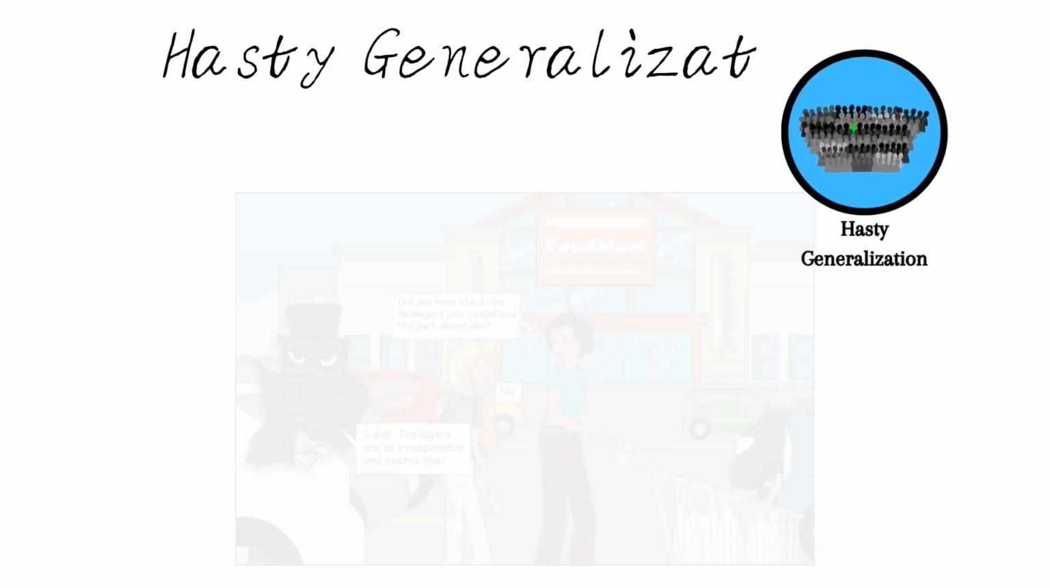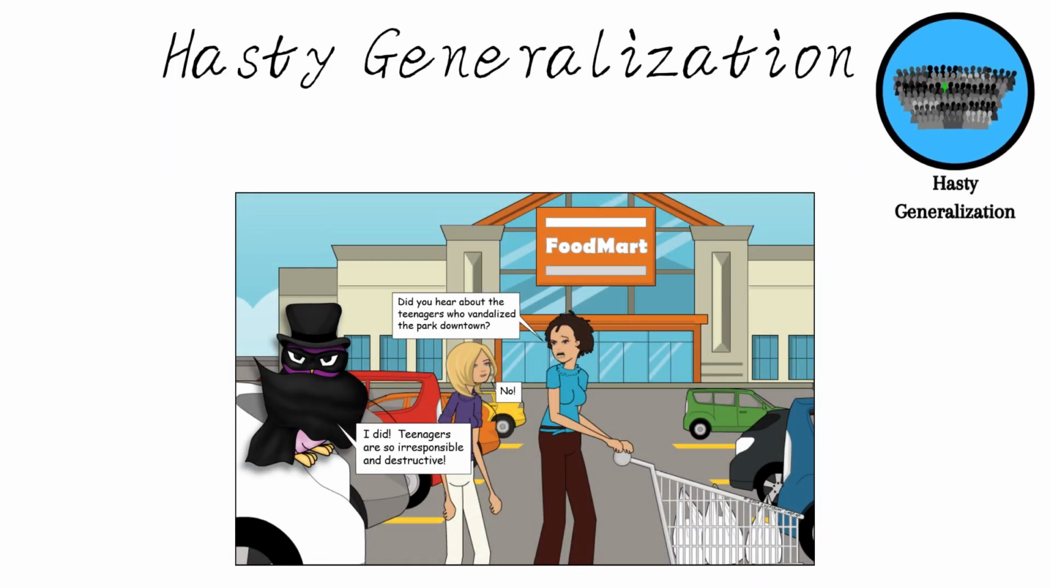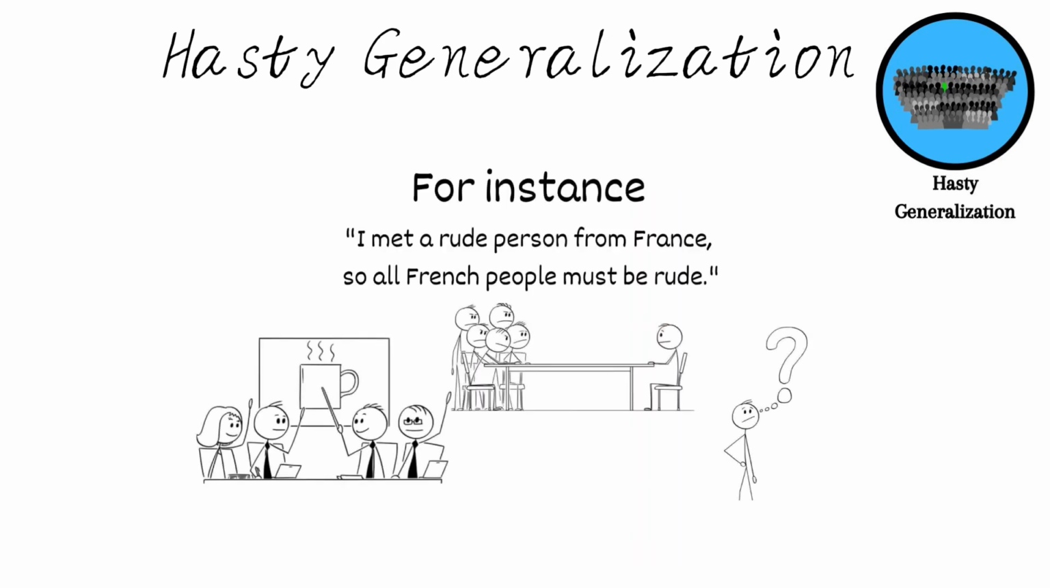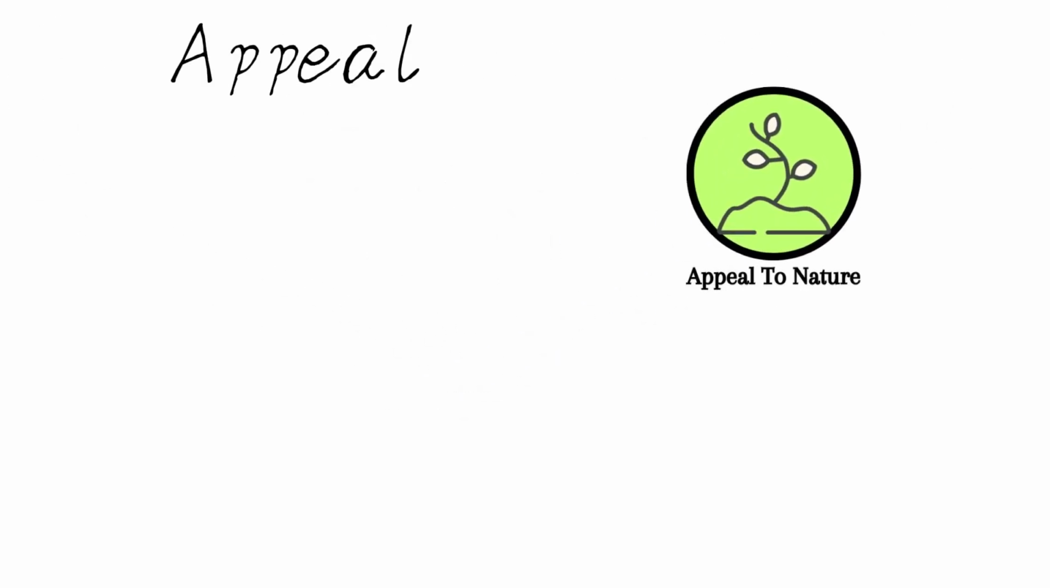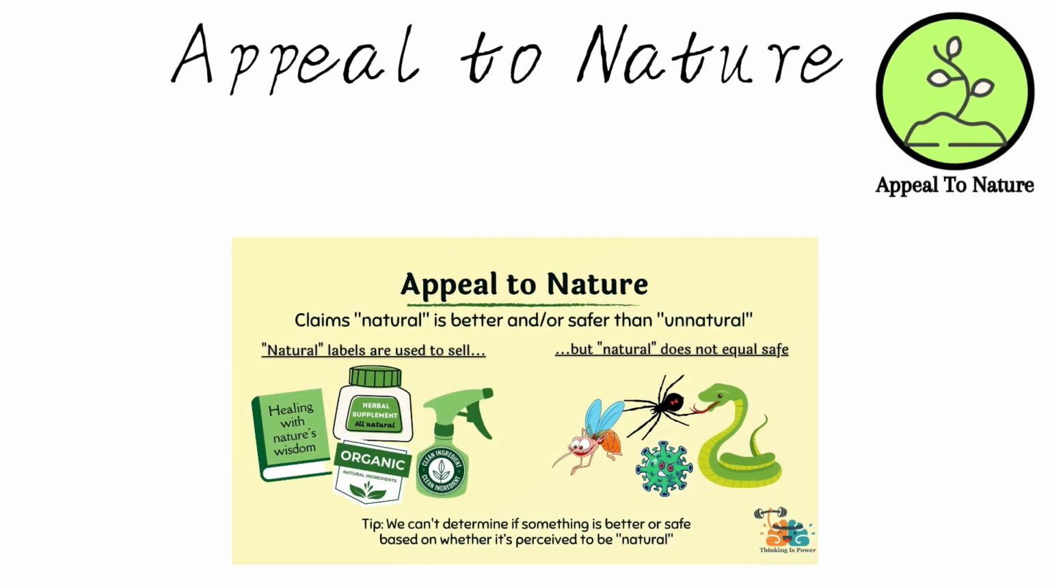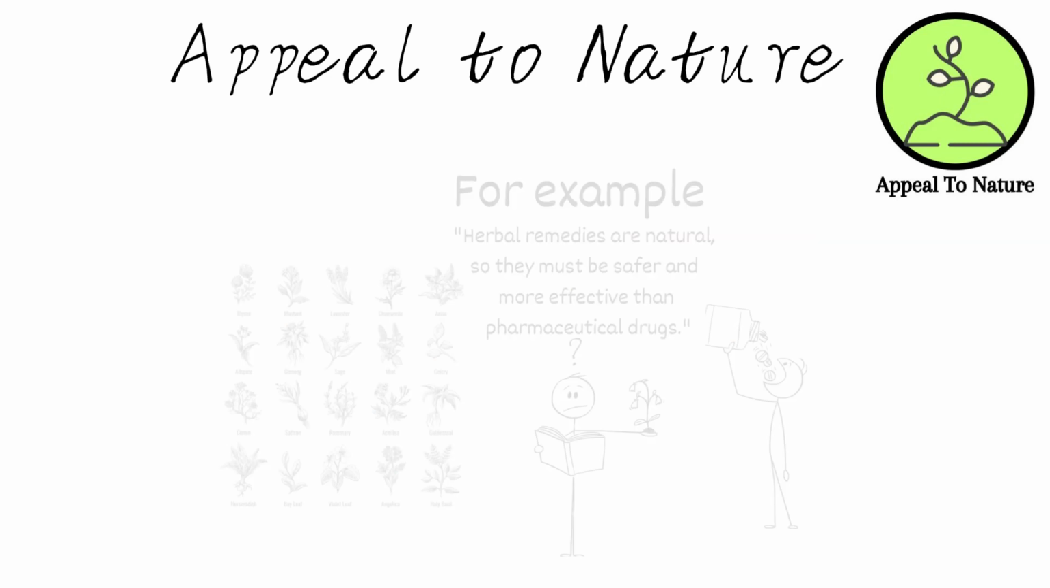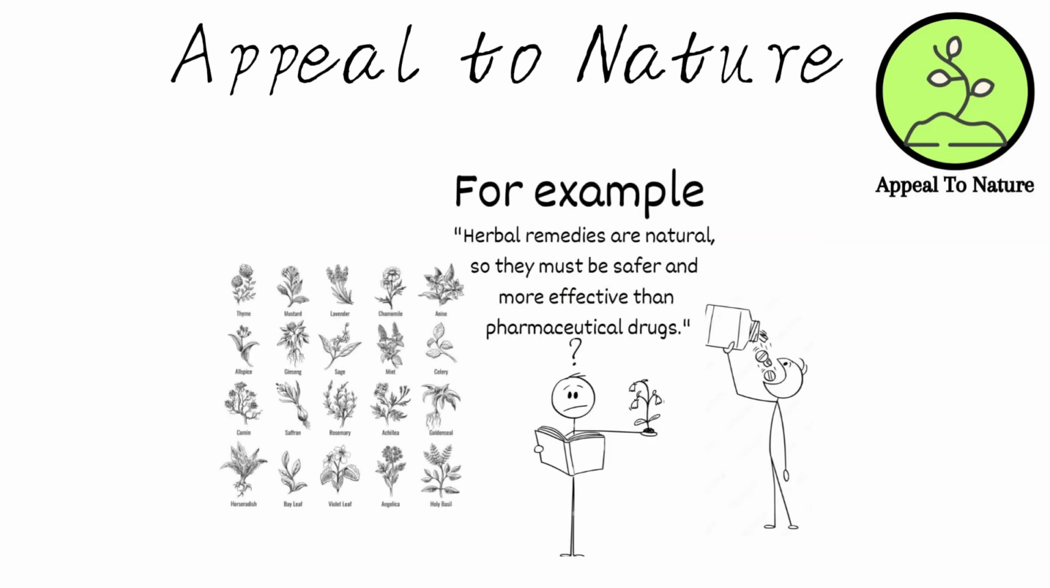Hasty generalization involves drawing a conclusion based on insufficient or unrepresentative evidence. For instance, "I met a rude person from France, so all French people must be rude." Appeal to nature asserts that because something is natural, it is inherently good or right. For example, "Herbal remedies are natural, so they must be safer and more effective than pharmaceutical drugs."